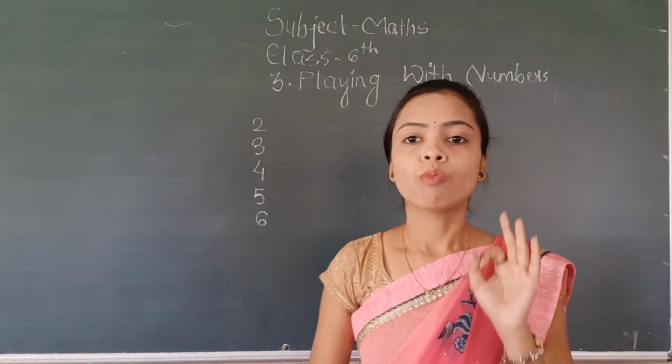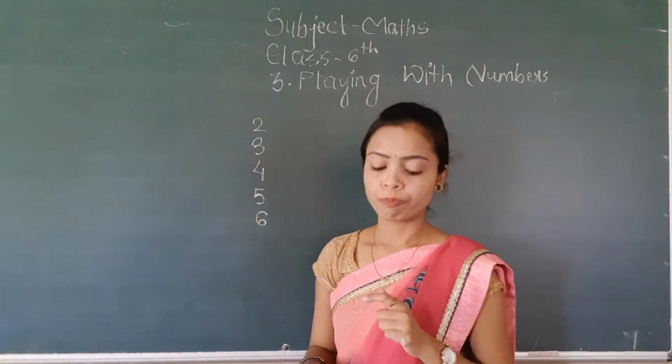Now, tell me, what is the divisibility by 2?